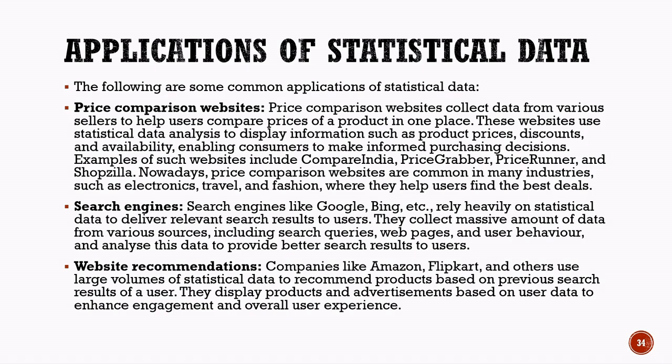Website recommendation systems are also based on statistical data. Online shopping platforms such as Amazon and Flipkart study users' previous searches, purchases, and browsing habits. Based on this information, AI systems recommend products and advertisements that match user interests. These recommendation systems improve user experience and help companies increase customer engagement. Thus, statistical data plays an important role in helping AI systems analyze information, understand user behavior, and make intelligent recommendations and predictions.